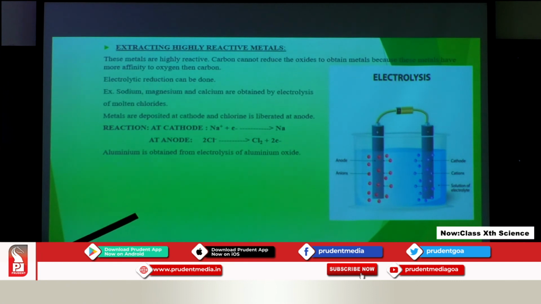So, it will lose that electron and it will be liberated at the anode as chlorine gas. This way we have extracted sodium metal. Similarly, we can also extract magnesium and potassium.